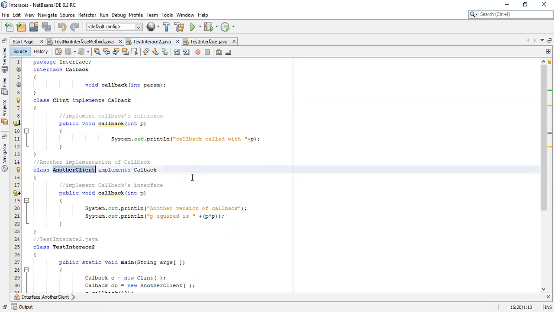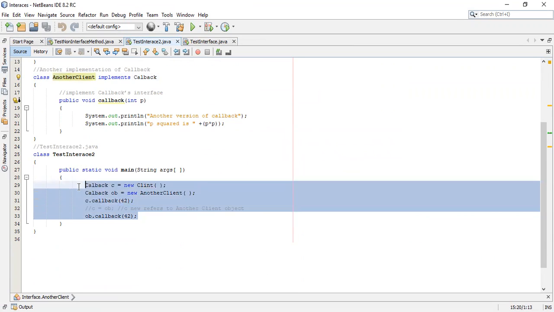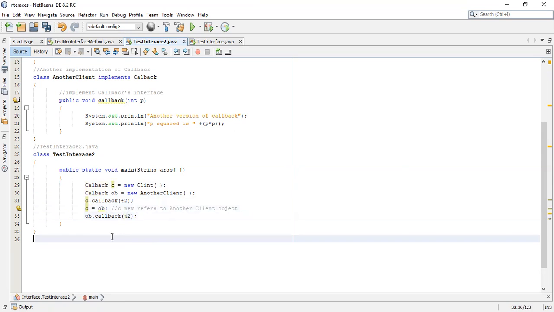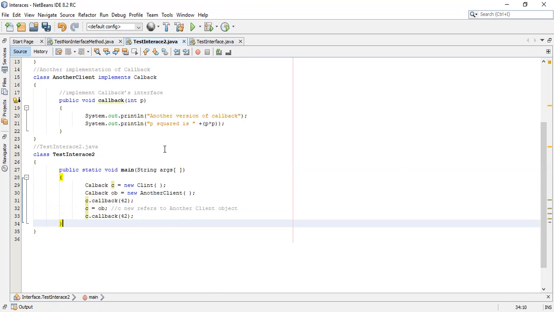The AnotherClient class implements the Callback interface too. Observe here: Callback c = new Client(), Callback ob = new AnotherClient(), c.callback, and next c = ob, then c.callback(42). We will try to execute this program.